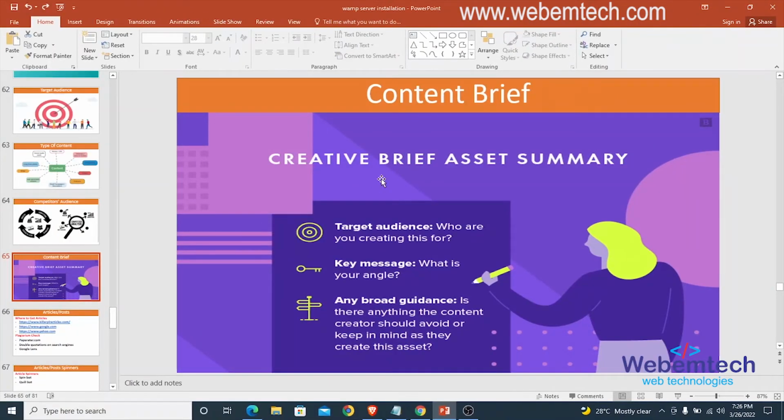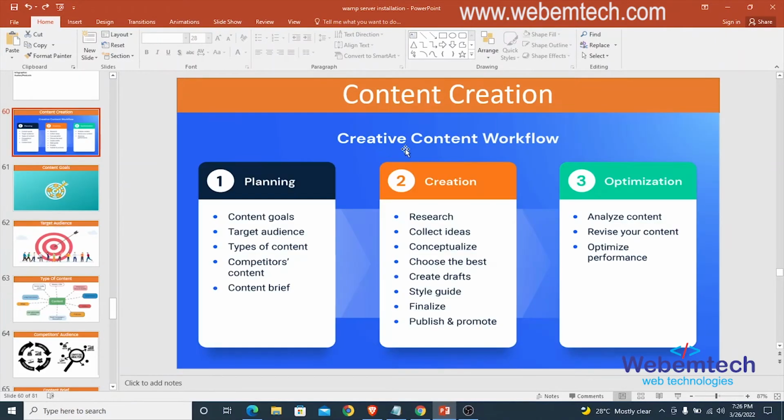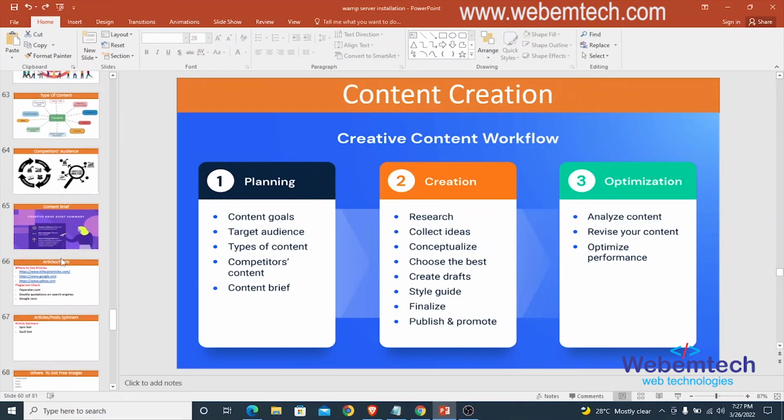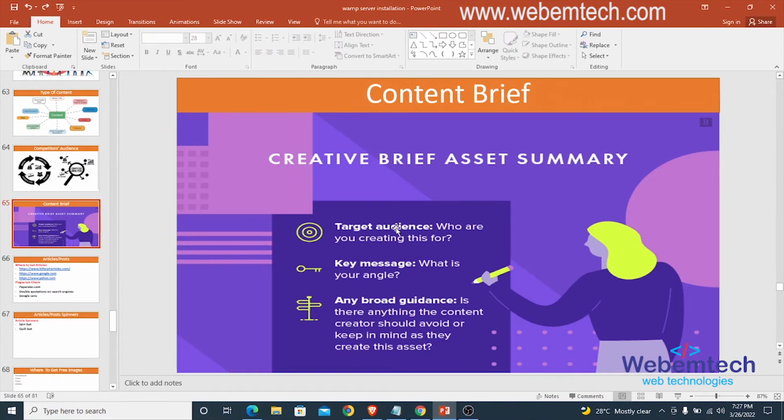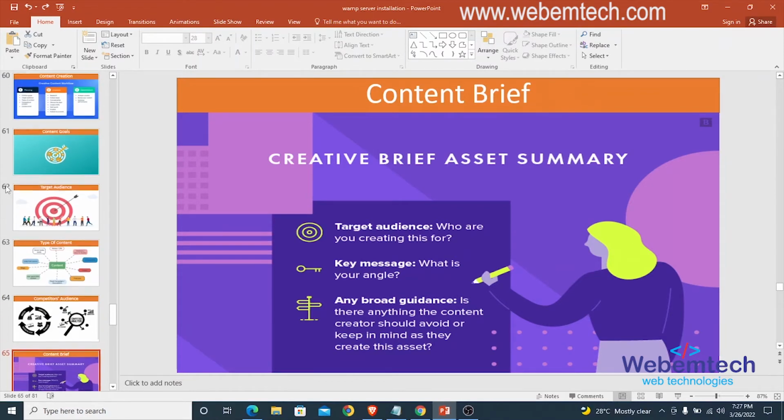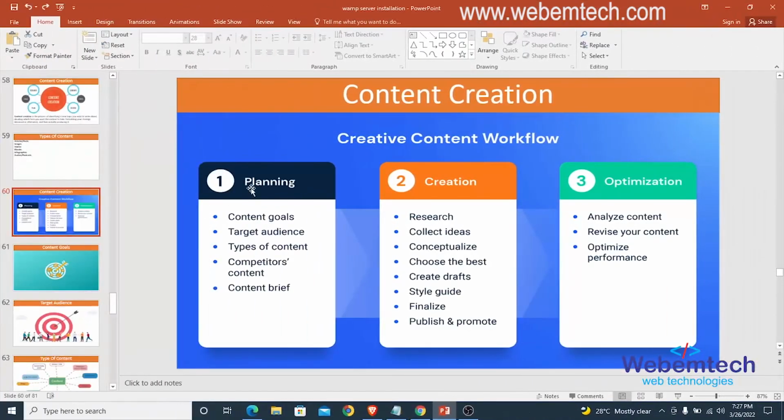Then after that, we'll talk about the content brief. The content brief is a summary of all your creative content workflow planning. All right, so it talks about you having a summary of your target audience, the key message, and any broad guidance. This is very important when we talk about the planning. All right, the next content workflow here is the creation.